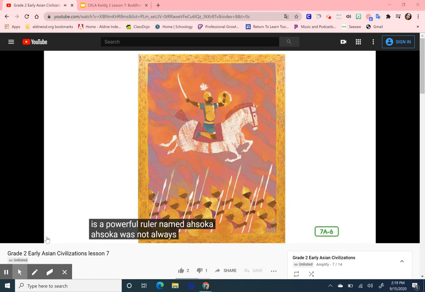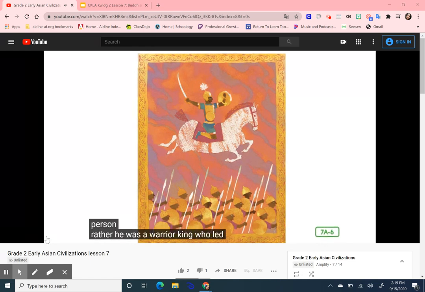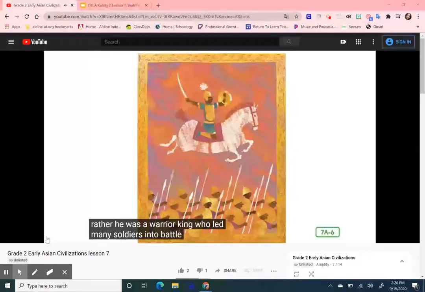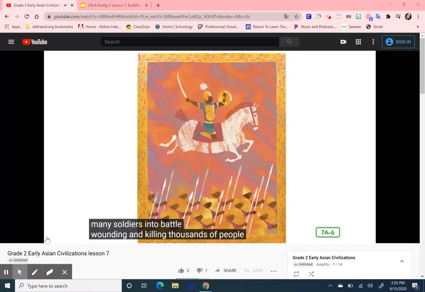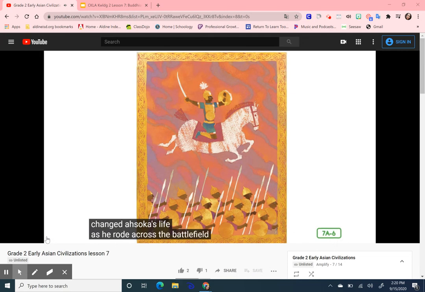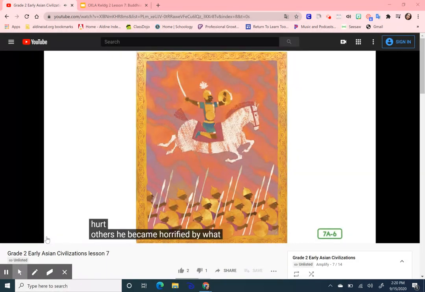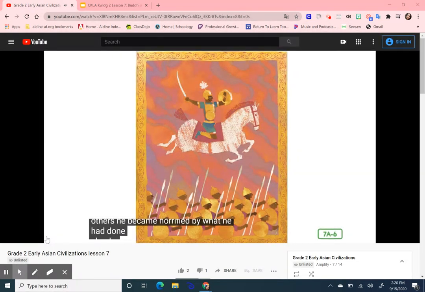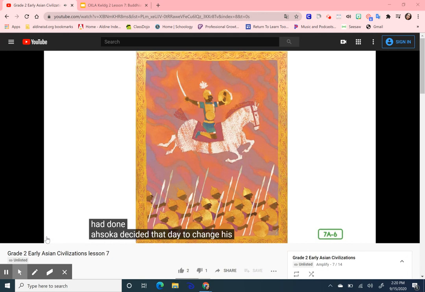Asoka was not always an enlightened person. Rather, he was a warrior king who led many soldiers into battle, wounding and killing thousands of people as he expanded his great empire. But one particularly violent battle changed Asoka's life. As he rode across the battlefield, seeing how his desires to rule a great empire hurt others, he became horrified by what he had done. Asoka decided that day to change his life and study the teachings of the Buddha.